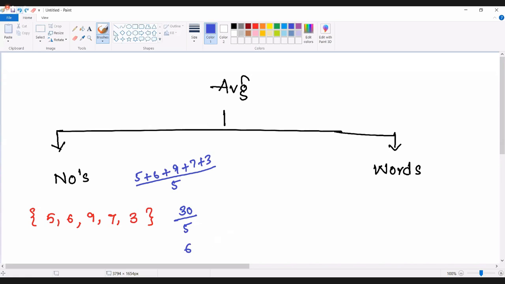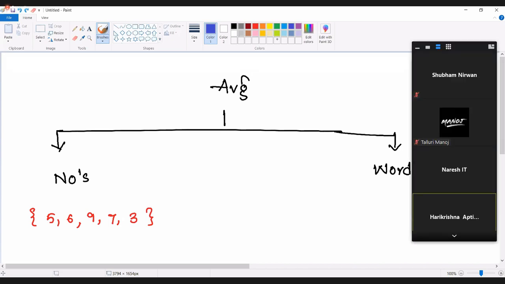So whenever you are trying to find out the average, you can use the formula sum of the terms divided by number of the terms. There are also some tricks where we solve with numbers based on patterns of numbers. We'll have a discussion on that soon. Repeatedly, I have seen these type of questions in AMCAT, Capgemini, Tech Mahindra and different kinds of competitive exams.